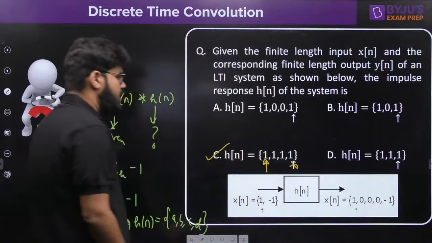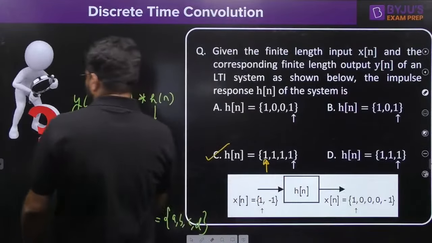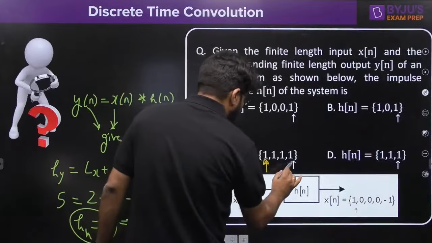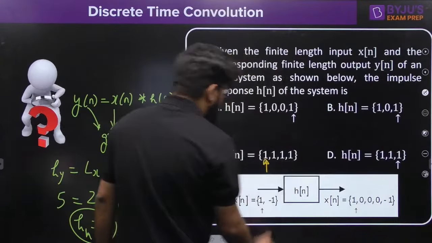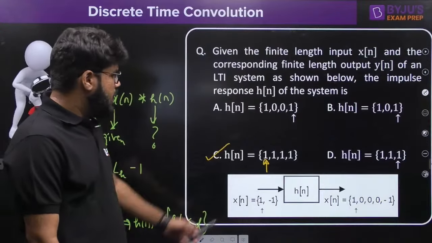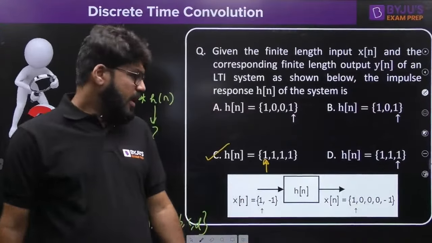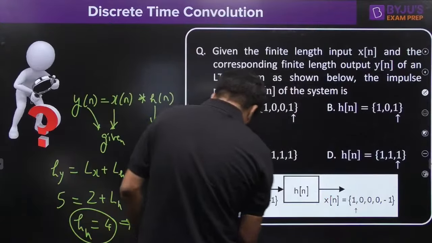But that is not the correct one. That portion is not correct, right? Okay, option C, but the arrow should be at the first sample according to the arrows given in the input and output. Okay, sir, this is also output. Yes, this is also output, isn't it?